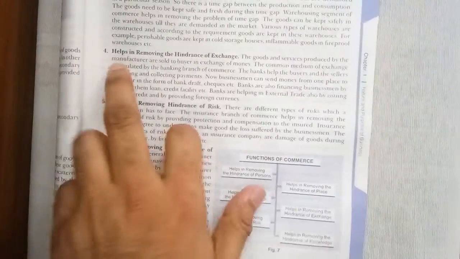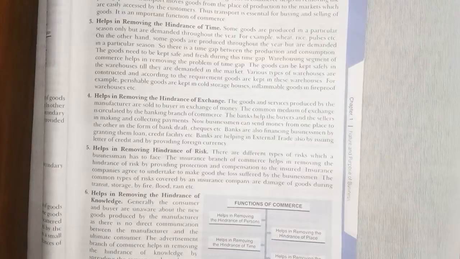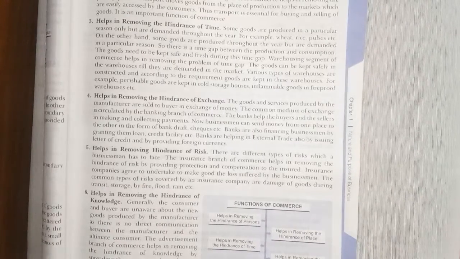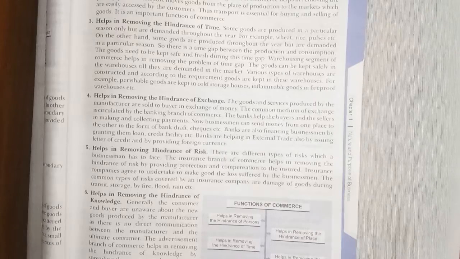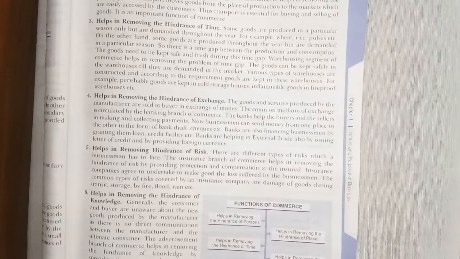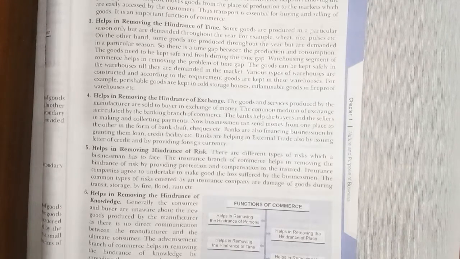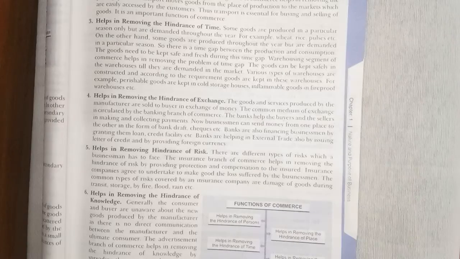Fourth point is removing hindrance of exchange. Because of banking, it is possible that the hindrance of exchange is removed. We can make payment online at any time and anywhere, right? The cheque plays a very important role, as do credit cards and debit cards, and due to this the exchange becomes very easy.